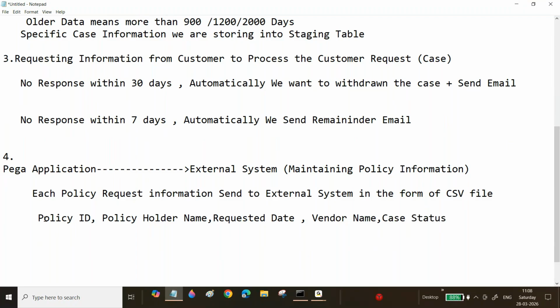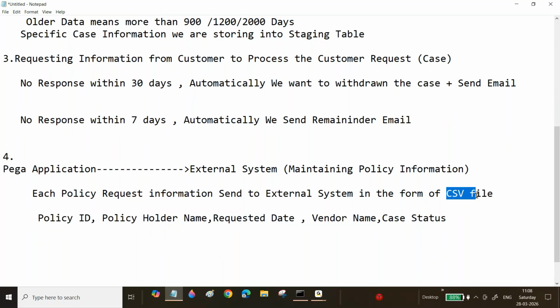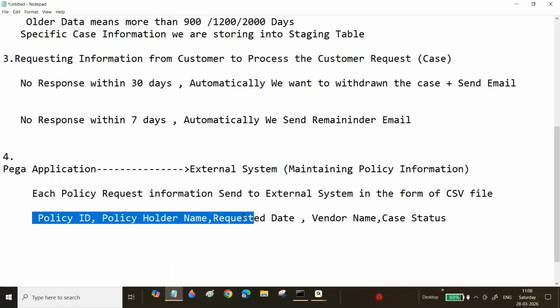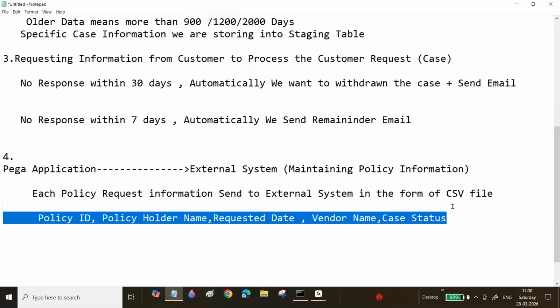These details they asked you to send in the form of a CSV file. Okay, we will send this data in the form of a CSV file.